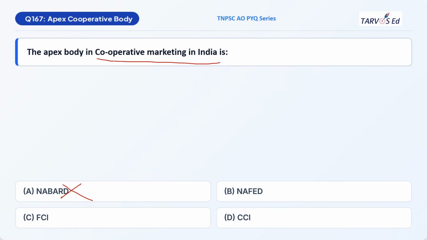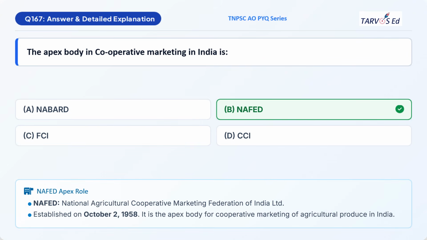FCI, Food Corporation of India. So this is not the answer. CCI, Cotton Corporation of India. This is not the answer. The correct option would be NAFED, National Agricultural Cooperative Marketing Federation, which was established in 1958, having its headquarters at New Delhi. So NAFED was established on October 2, 1958, and I've already discussed all the concepts.